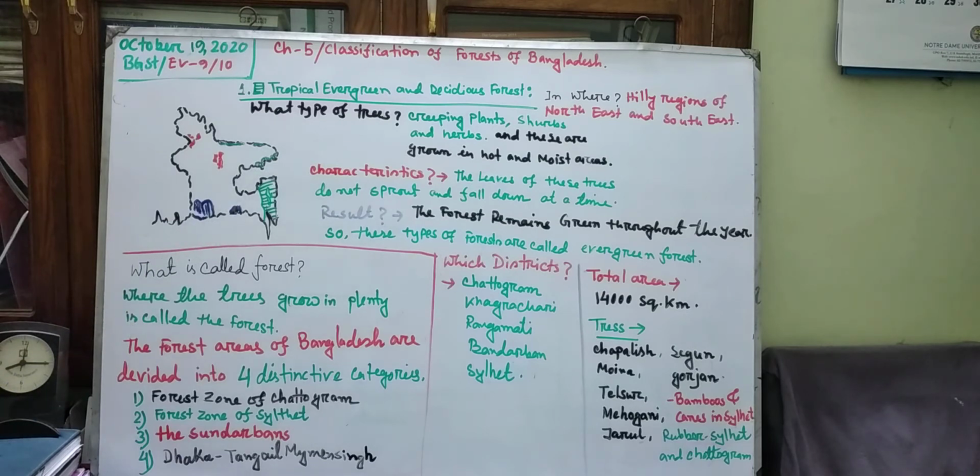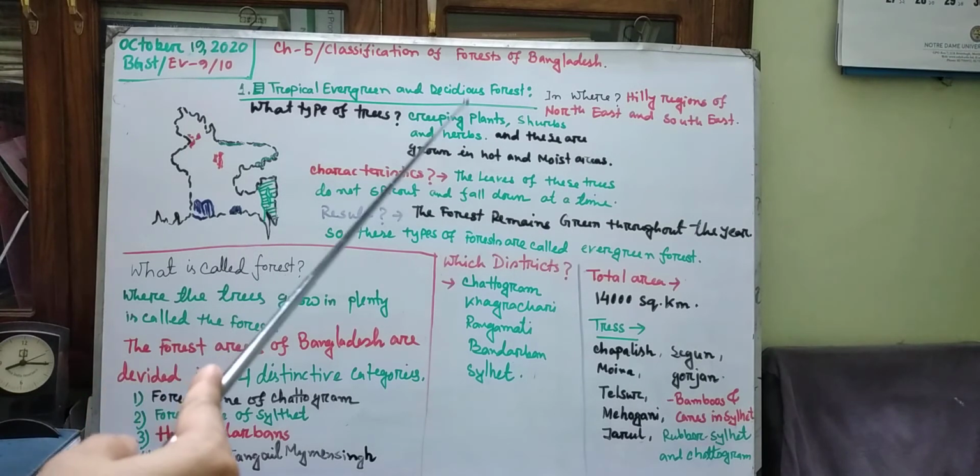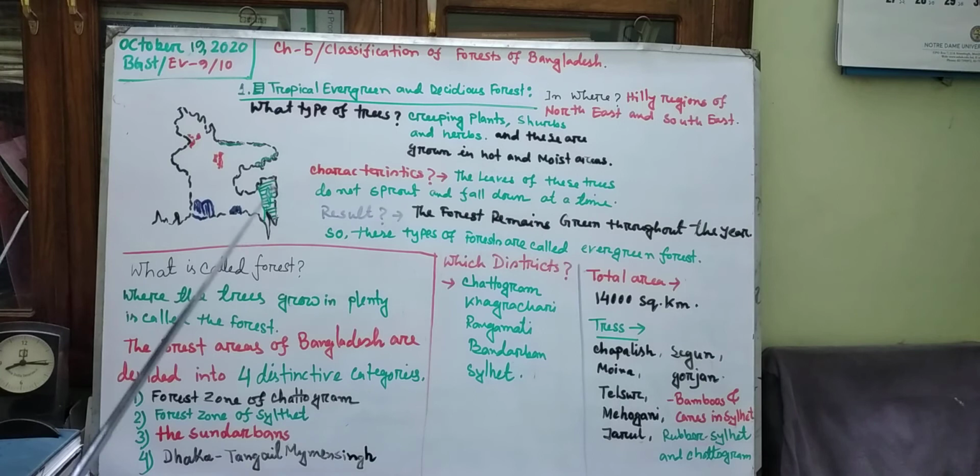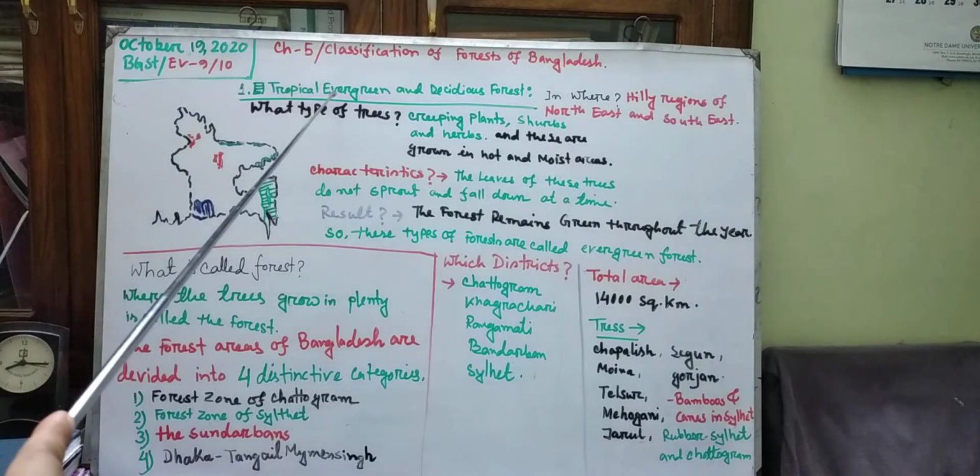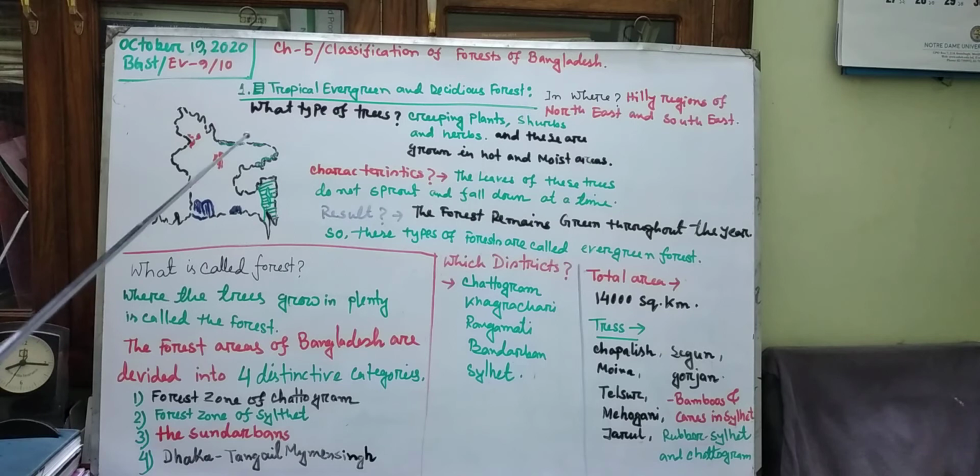And these two portions are the hilly regions of Bangladesh. And what type of forest is located here? Tropical evergreen and deciduous forest. That means the green marked areas are part of the tropical evergreen and deciduous forest. If we correlate this with chapter 4, that is the hills of tertiary age. What am I saying? Hills of tertiary age. That means the hills of tertiary age and the tropical evergreen and deciduous forest are both located in the same region of Bangladesh.